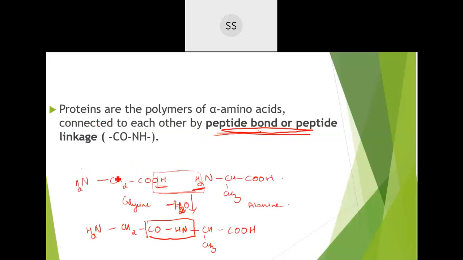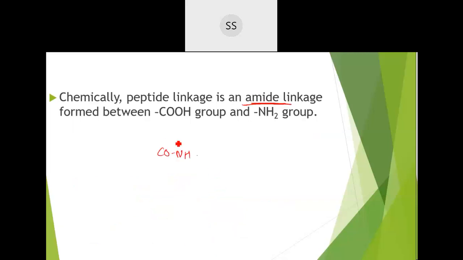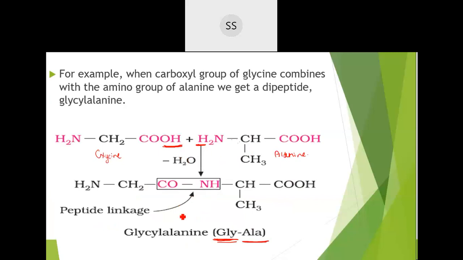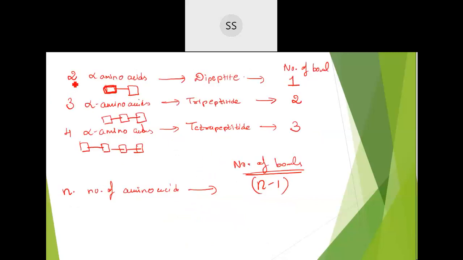And then how are these amino acids combined together to give rise to a protein, which is a polymer? They undergo condensation. One amino acid and another amino acid undergo condensation, where there is loss of a simple molecule like water, and a bond is formed over here. This bond is called a peptide bond or peptide linkage. So if two amino acids react together, one peptide bond will be formed. Two alpha amino acids form a dipeptide.